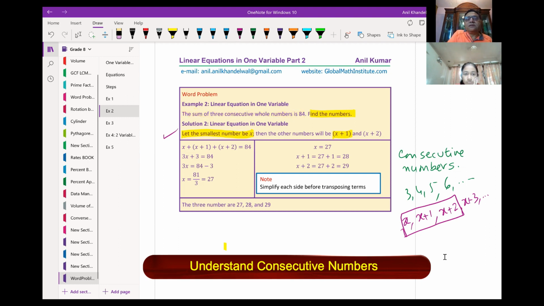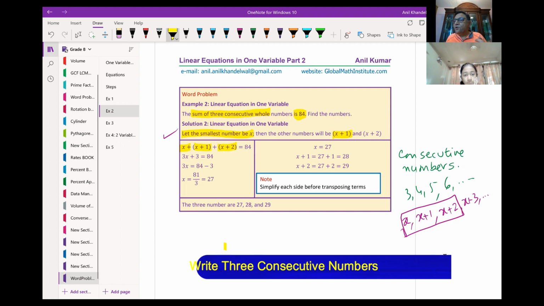Now we are saying what? Let me show through this statement once again. The sum means sum of three consecutive whole numbers. Means you add them, correct? x plus x plus 1 plus x plus 2 equals 84. You get your equation, correct? Does it make sense to you?